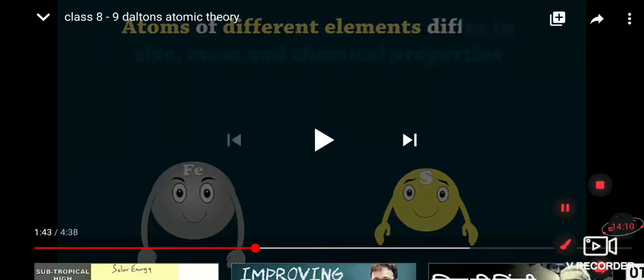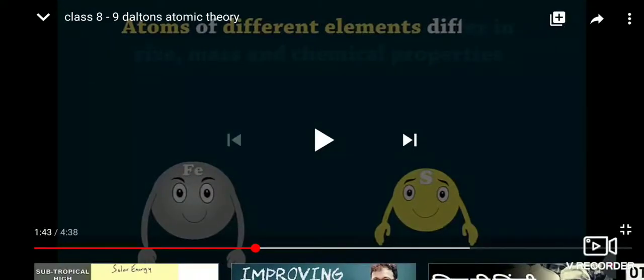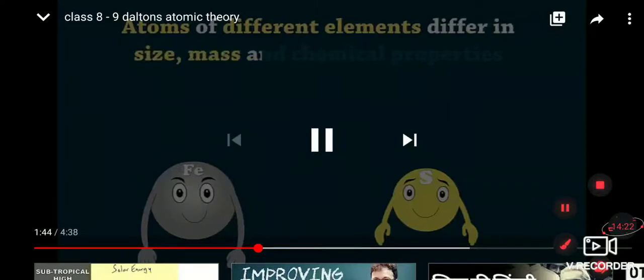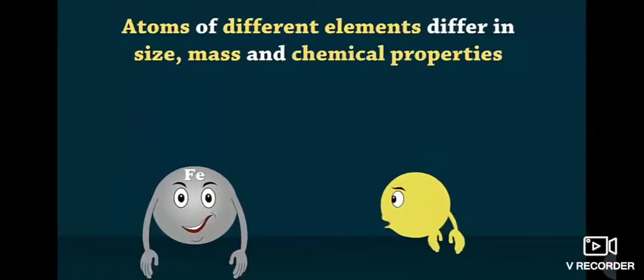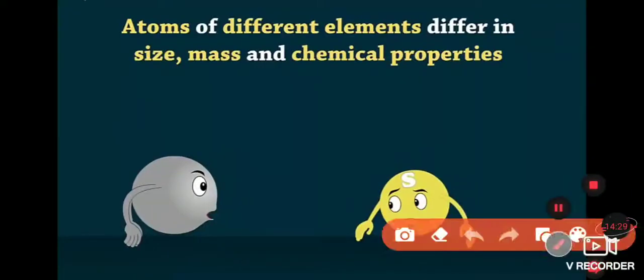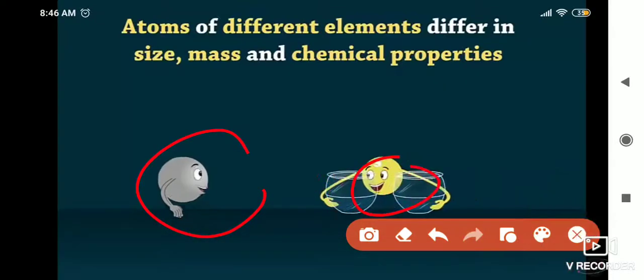Now here they are taking two different atoms. One is the atom of ferrous, and the other is sulfur. If you take different atoms, their sizes are different, their masses are different, and their chemical properties are also different. If you see the size and mass, all are different.